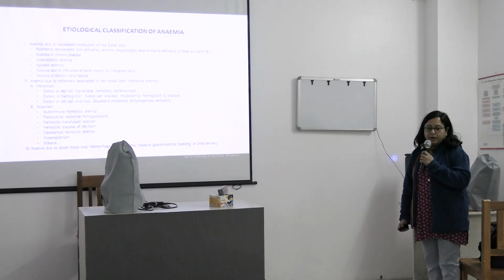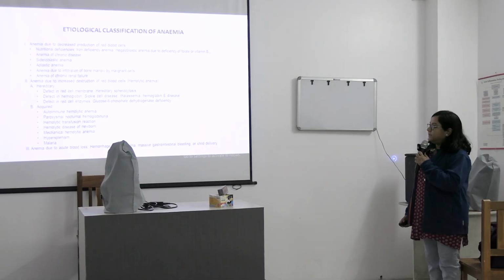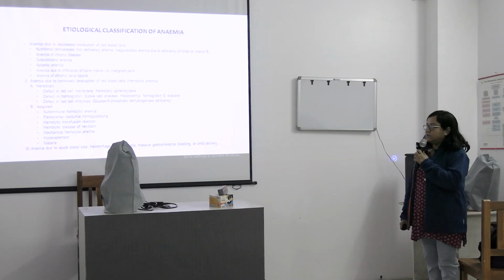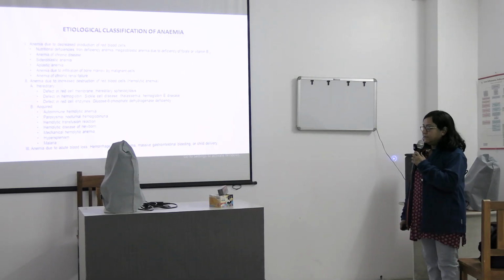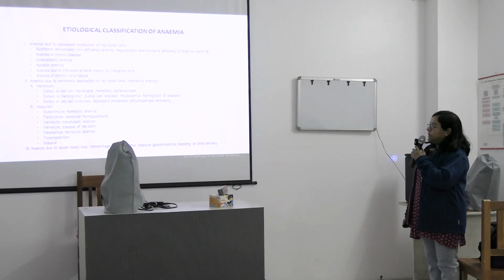One is anemia, which occurs due to decreased production of RBCs. Next is anemia due to increased destruction. So either we have a decreased production or we have an increased destruction. And the third is anemia due to blood loss. So under anemia due to